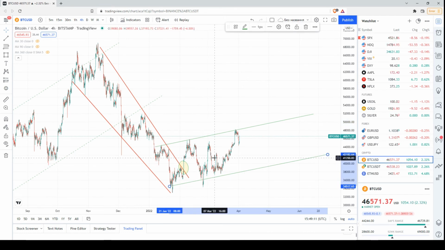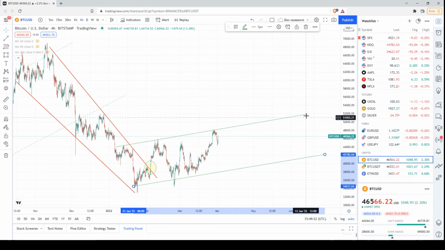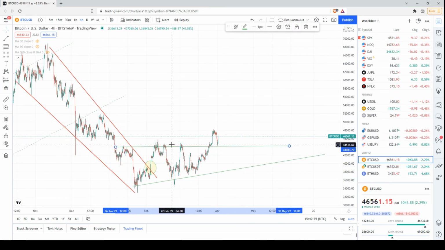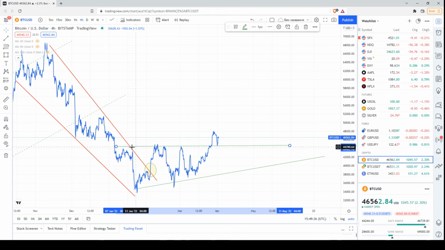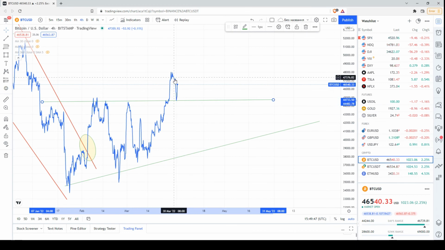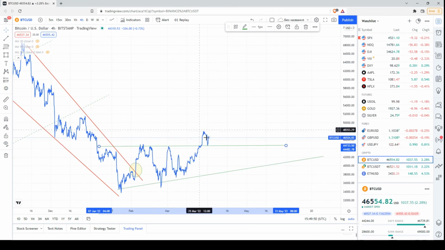This will be a really nice channel if the price continues to move within it, or if we see some acceleration of this price rebound, it will be even better. But I used to talk about this channel, and I highlighted many times that all these local highs here, if we switch to a linear chart, were almost at the same level, and we had something similar to a triangle. Now the price has surpassed these local highs. It tested them during the recent decline, and now it's rebounding.